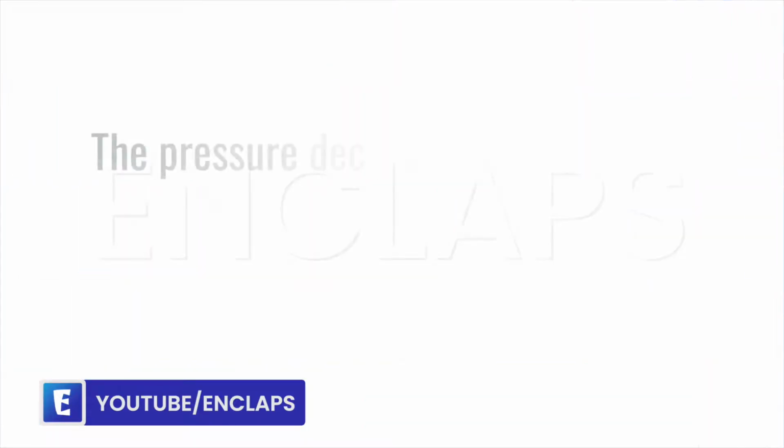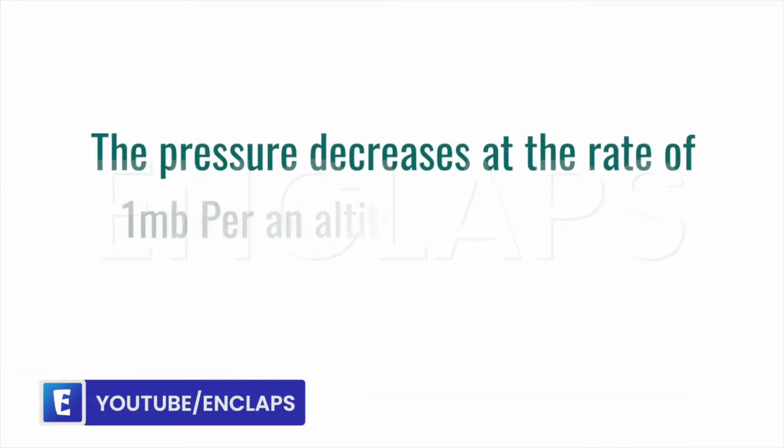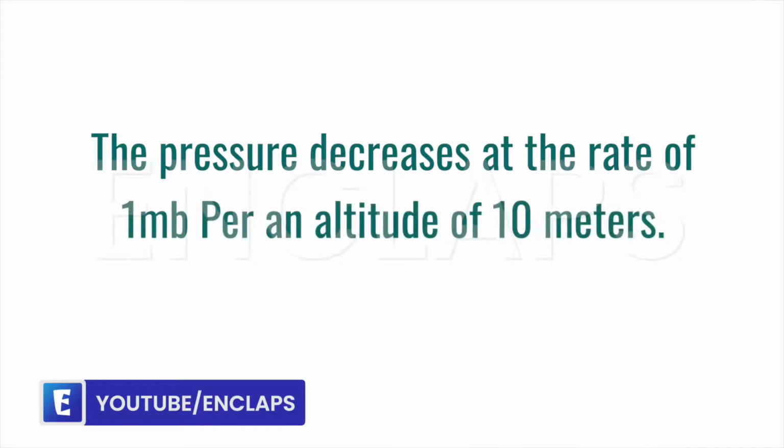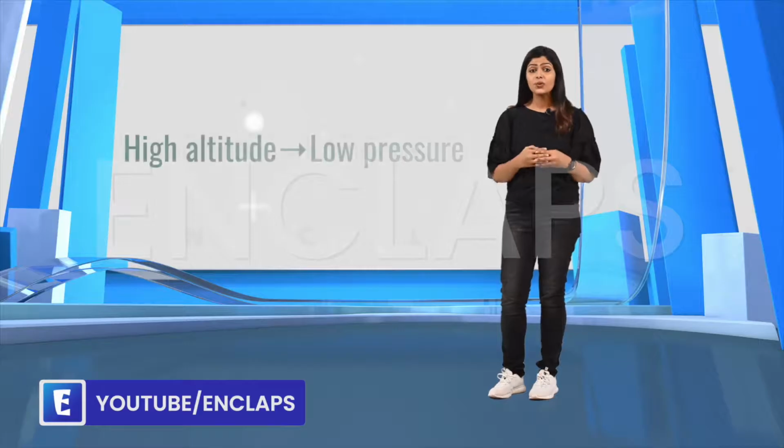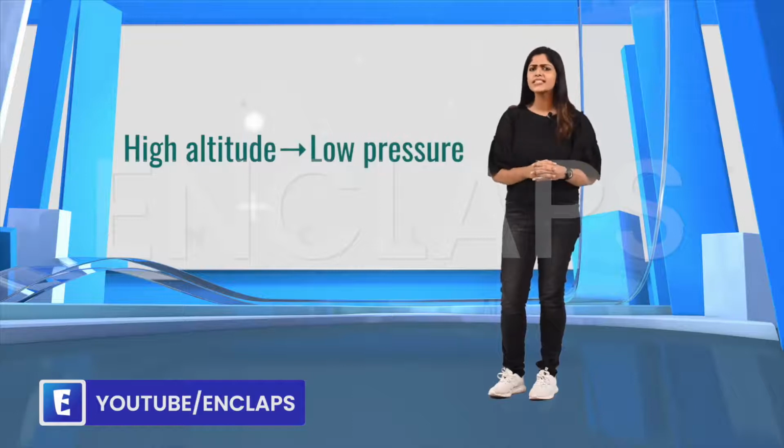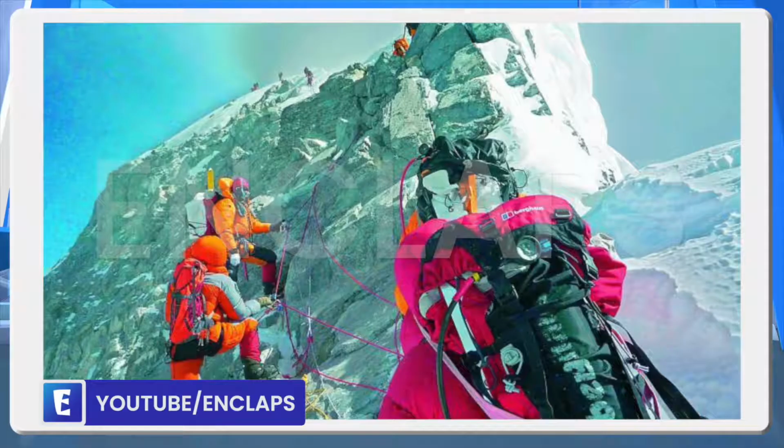So atmospheric pressure decreases with altitude. There is actually less air when you are at a higher altitude or higher elevation. The pressure decreases at the rate of 1 millibar per 10 meters of altitude. As one goes up, there is a decrease in atmospheric pressure due to the rarefaction of air with altitude. This is why mountaineers carry oxygen cylinders with them. As you go down, or as your altitude decreases, density and pressure will increase.